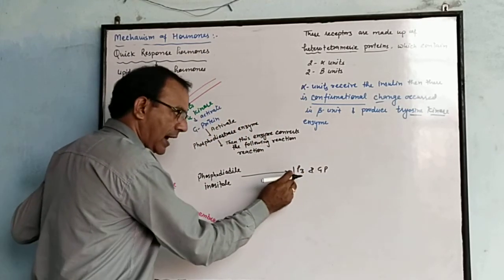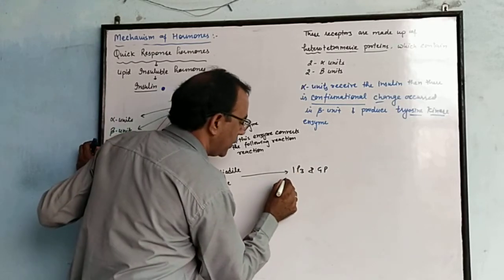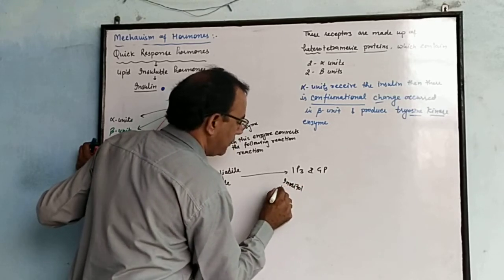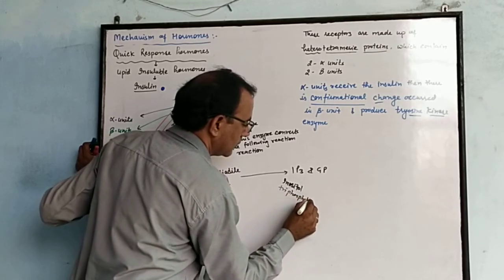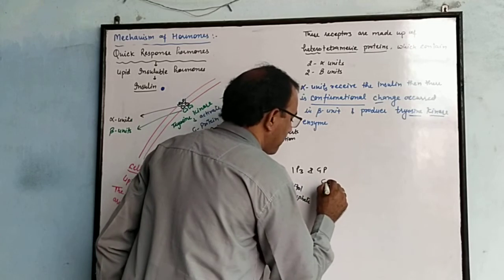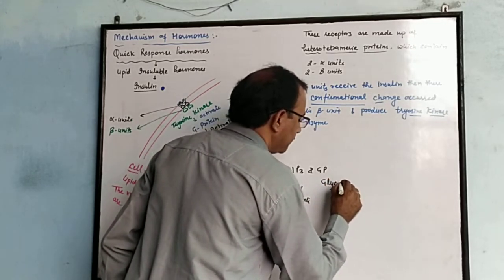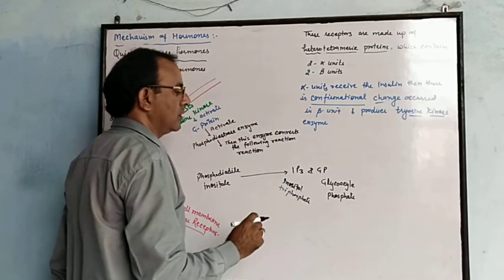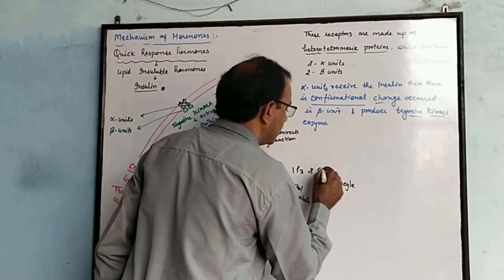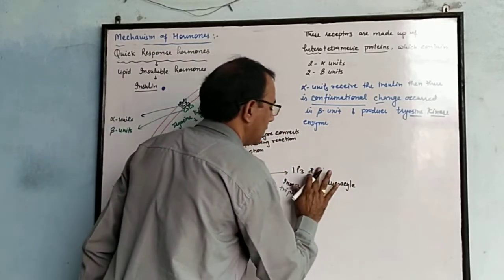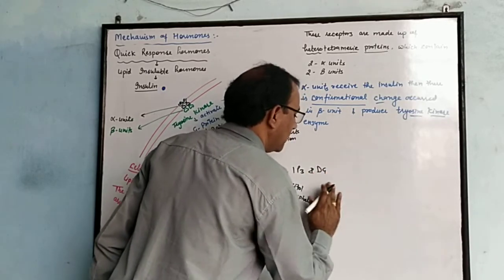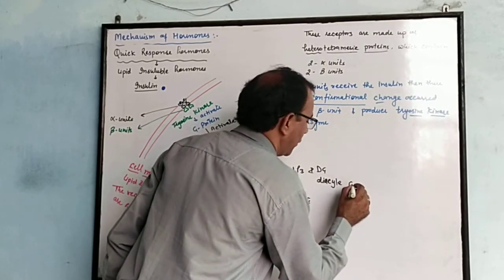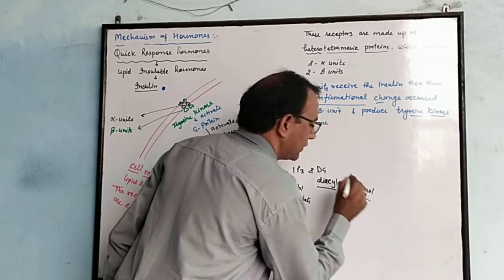They form two products, IP3 and DG. IP3 stands for inositol triphosphate, and DG stands for diacyl glycerol.